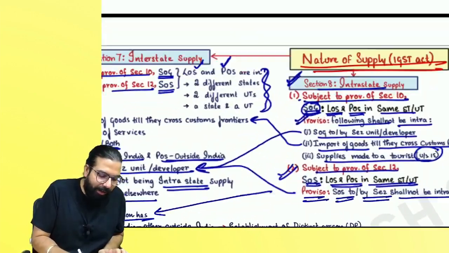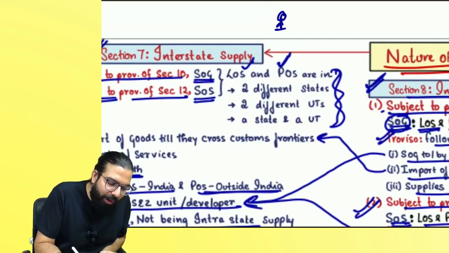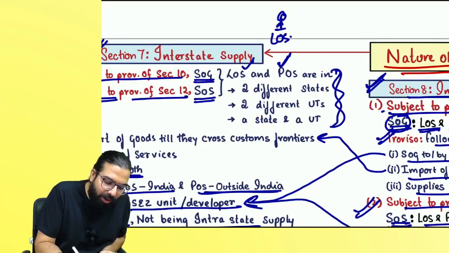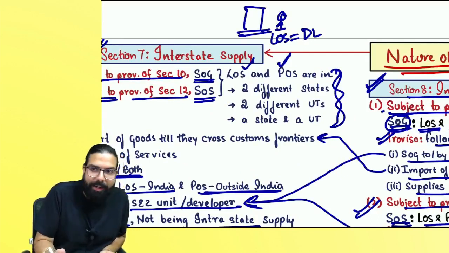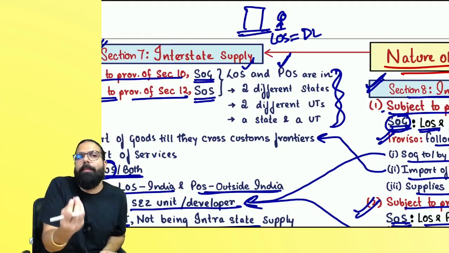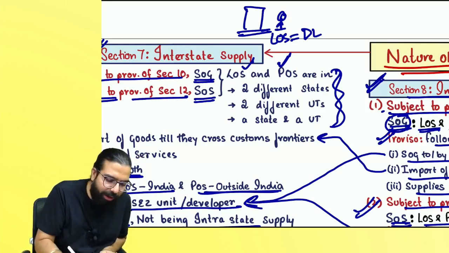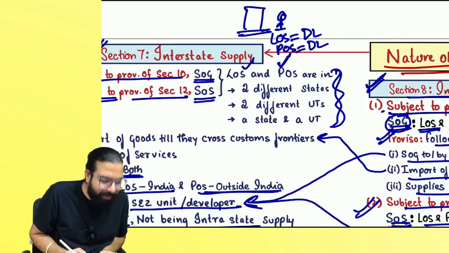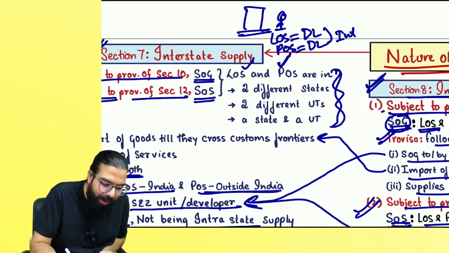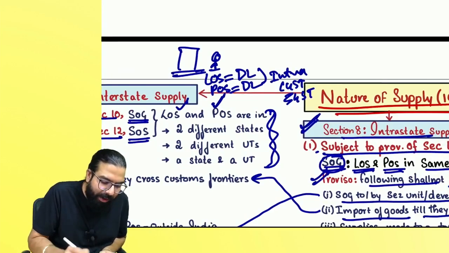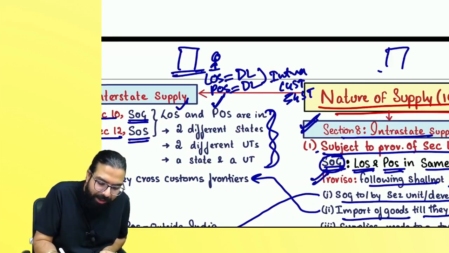So, supposing there is a supplier whose location of supply is in Delhi, and there is a property which he is renting out, the immovable property through which he is providing accommodation services, also in Delhi. Then the place of supply will be in Delhi as per section 12(3)(c), and it will always be intra, and you will charge what, everyone? CGST and SGST.